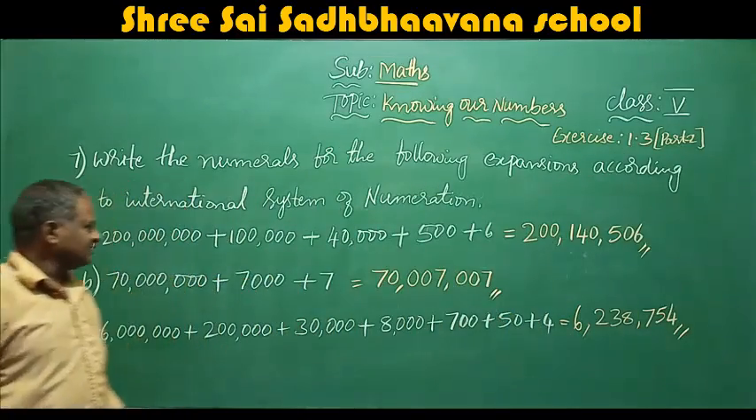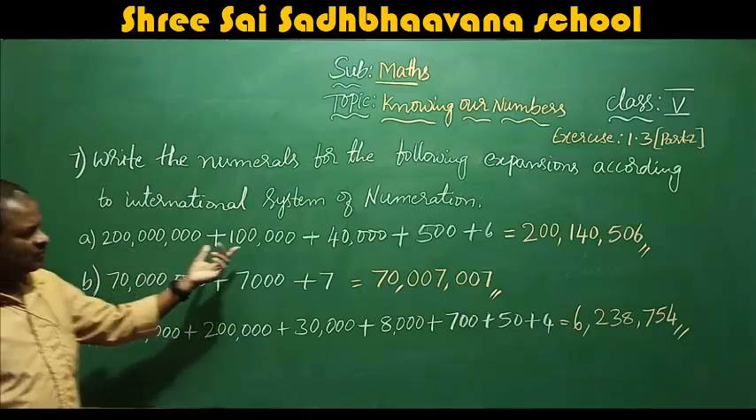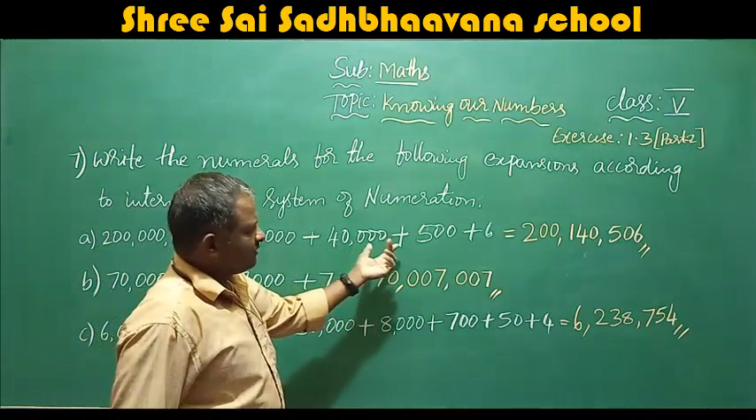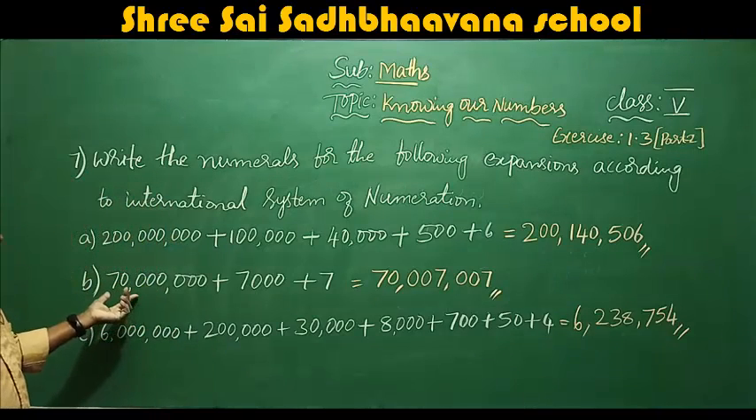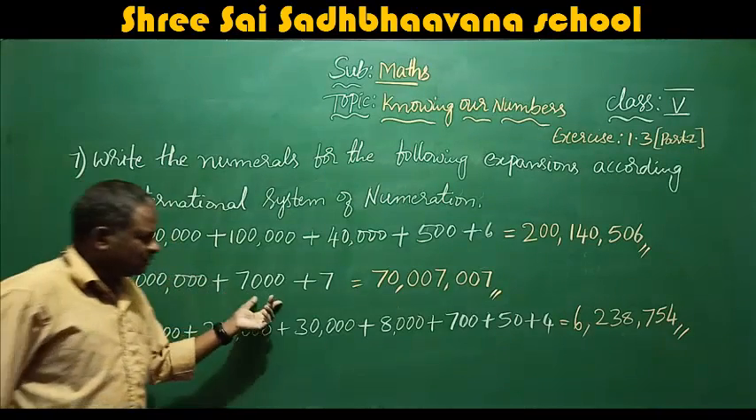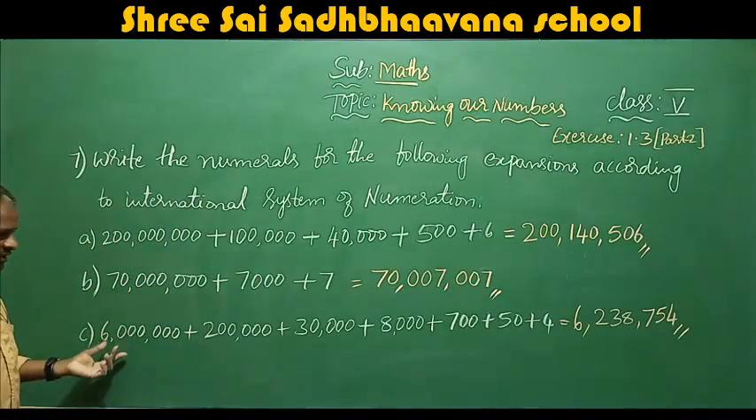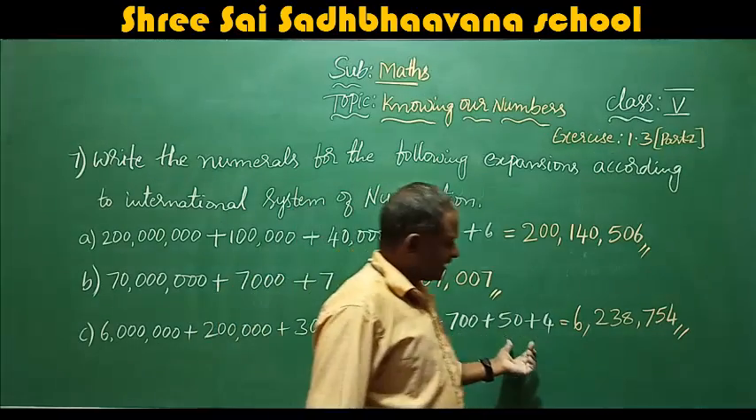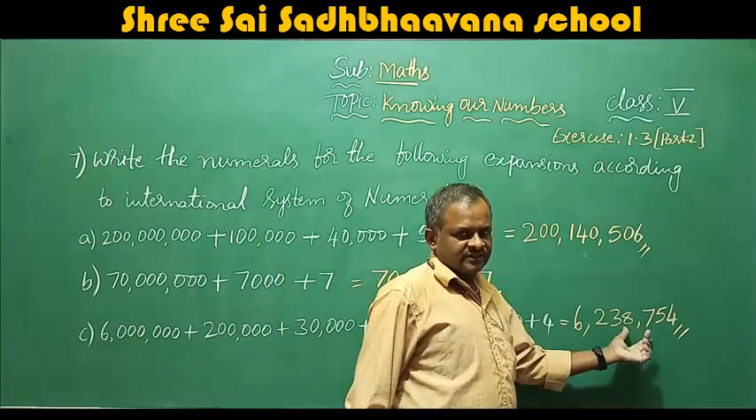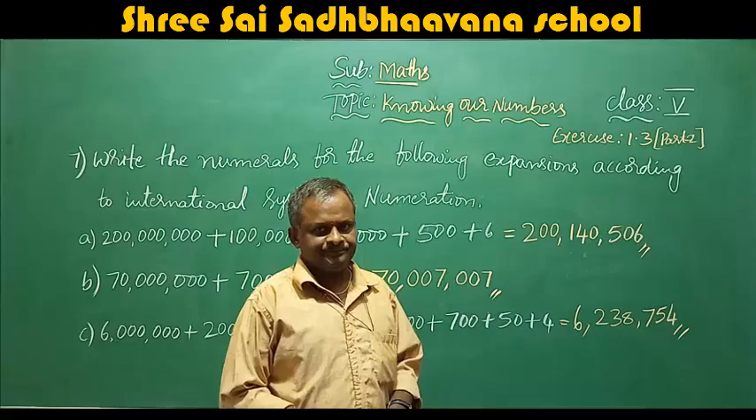Okay. Once again I will explain. 200 million, 140,506. Okay. When you come to here, 70 million 7,007. When you come to here, 6 million 238,754. So this is the number.